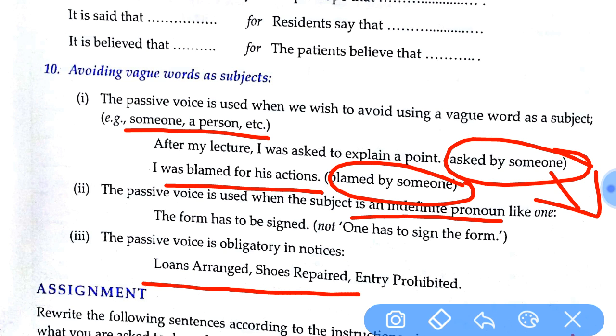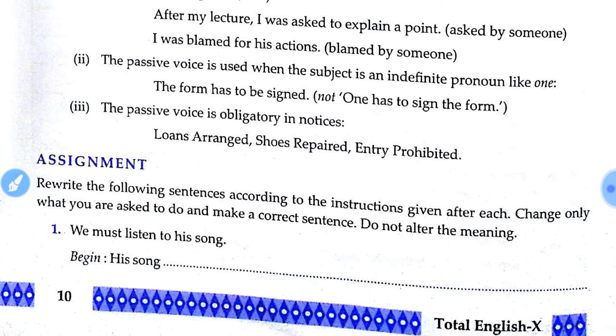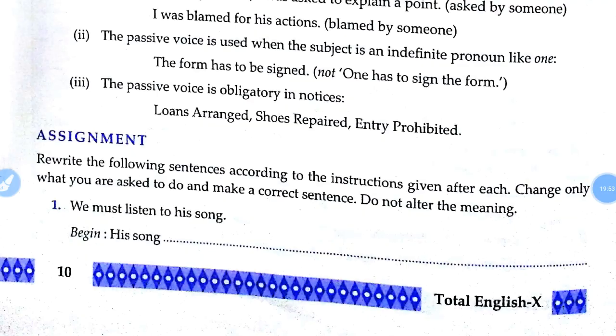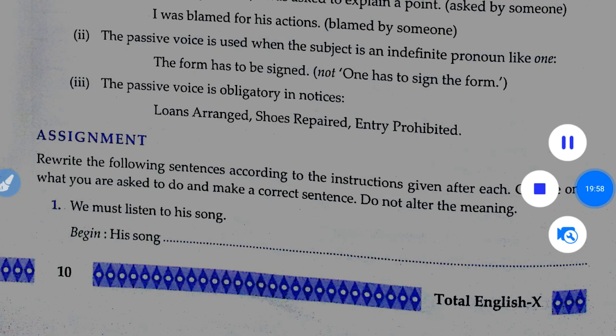So I hope you have understood the lesson now. At the end of this lesson you have an assignment. You have almost 15 questions, so you have to do it. Try to do it in the book itself with a pencil. We shall discuss it when we come back.